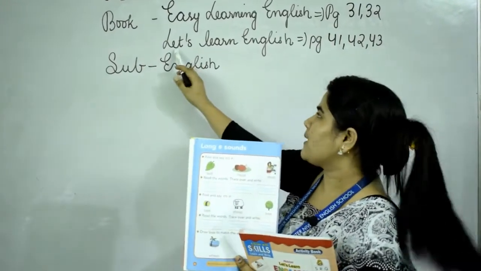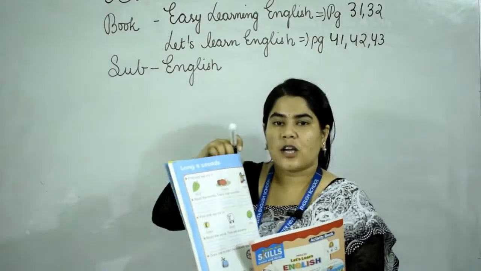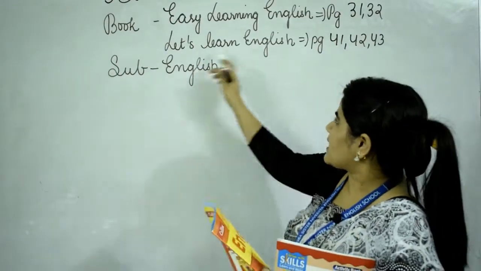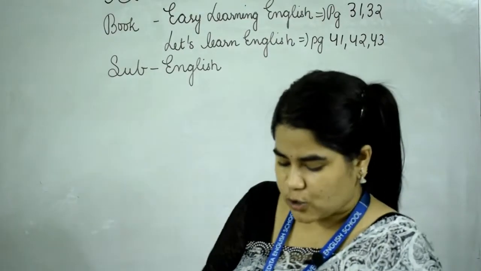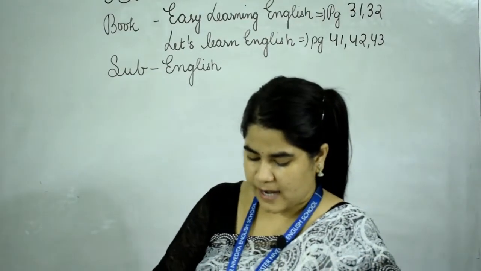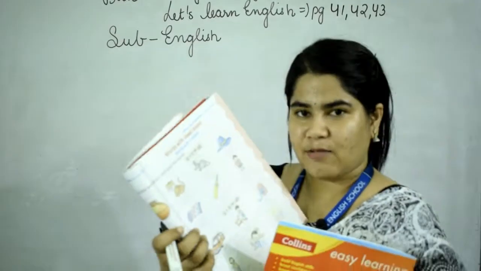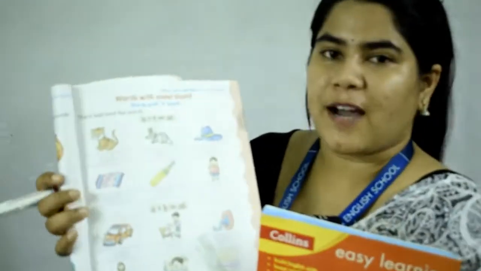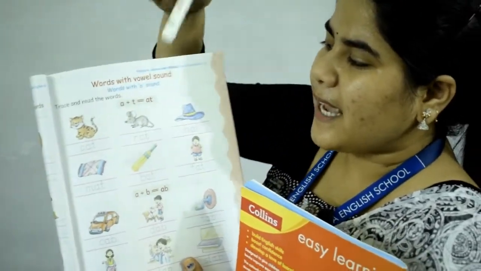Now we will be doing Let's Learn English. This book is also for English only. So now we will be doing Let's Learn English, page 41, 42 and 43. If you open to page number 41, you will be getting vowel sound. Again, in both these books we are doing vowels. So here, words with A sound.